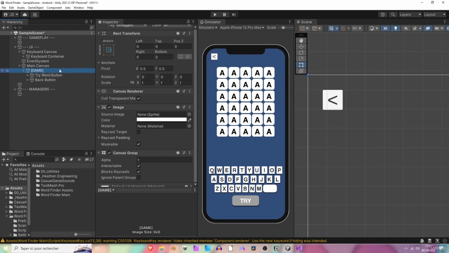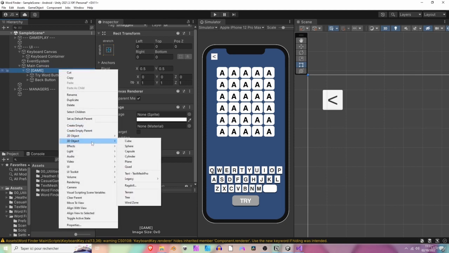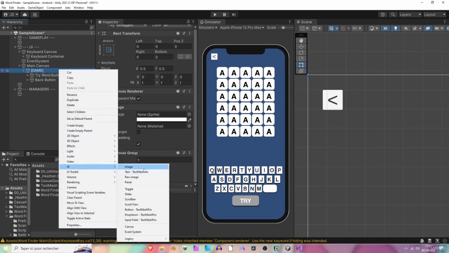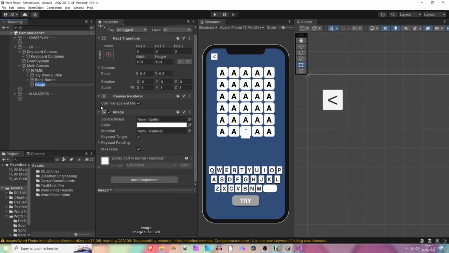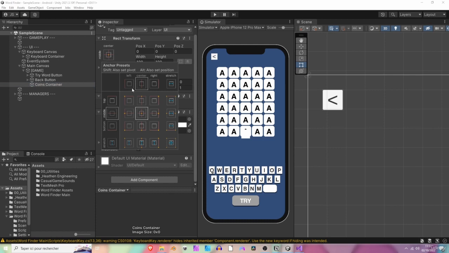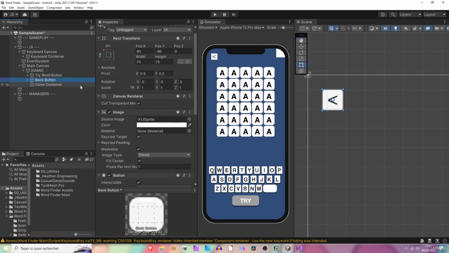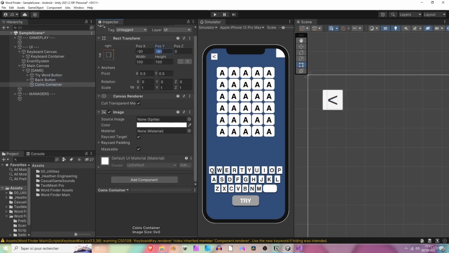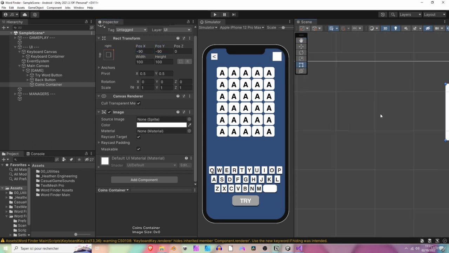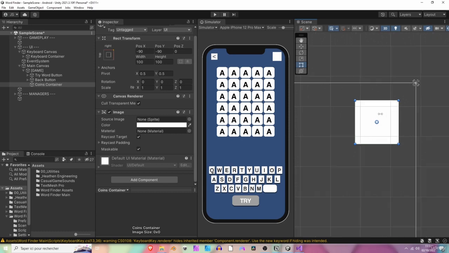Next, we are going to create a new container for our coins. So let's create UI, image, and let's call it coins container, like so. We can change the color. Yeah, let's drop it at the top right of the screen before changing the color. So anchor it again. Maybe we can have the same position. So minus 90 on the y-axis and minus 90 on the x-axis. Let's focus it. Okay, perfect.